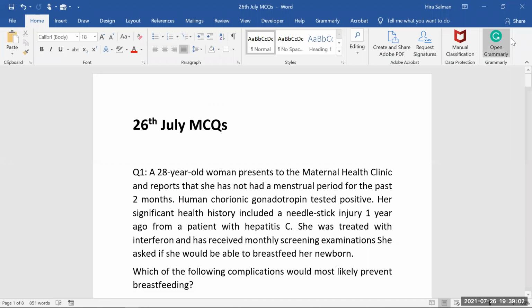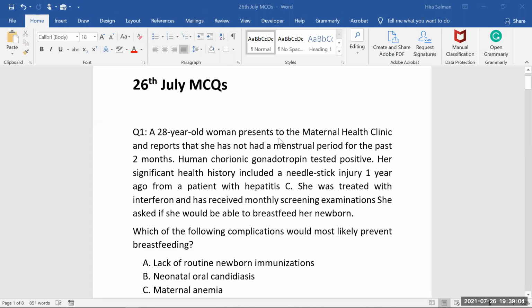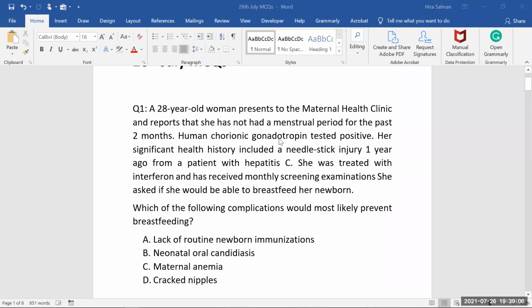Okay. So here, the question says, a 28-year-old woman presents to the maternal health clinic and reports that she has not had a menstrual period for the past 2 months. Human chorionic gonadotrophin test positive. Her significant health history included a needle stick injury 1 year ago from a patient with hepatitis C. She was treated with interferon and has received monthly screening examination. She's asked if she would be able to breastfeed her newborn.